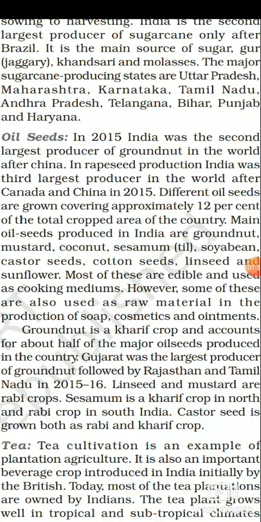Okay, sugarcane is a tropical as well as subtropical crop. It grows well in a hot and humid climate. It requires a temperature of 21 degrees Celsius to 27 degrees Celsius, and it requires rainfall between 75 centimeters to 100 centimeters. And the main sugar producing states are UP, Maharashtra, Karnataka, Tamil Nadu, Andhra Pradesh, Telangana, Bihar, Punjab, and Haryana.